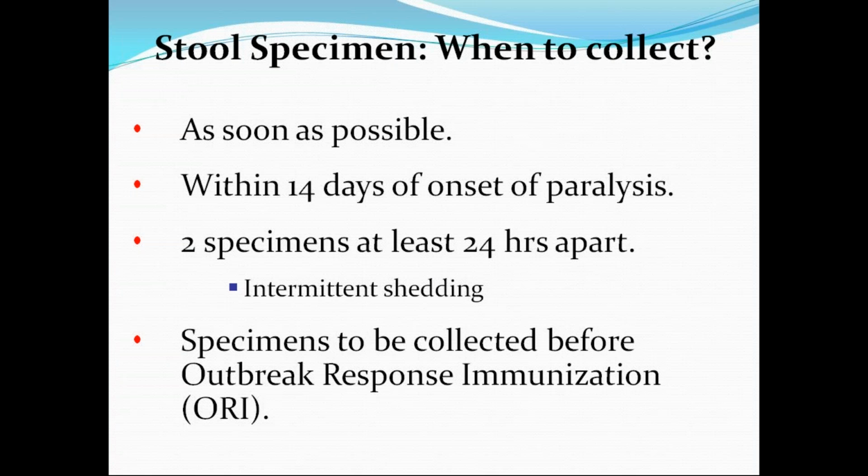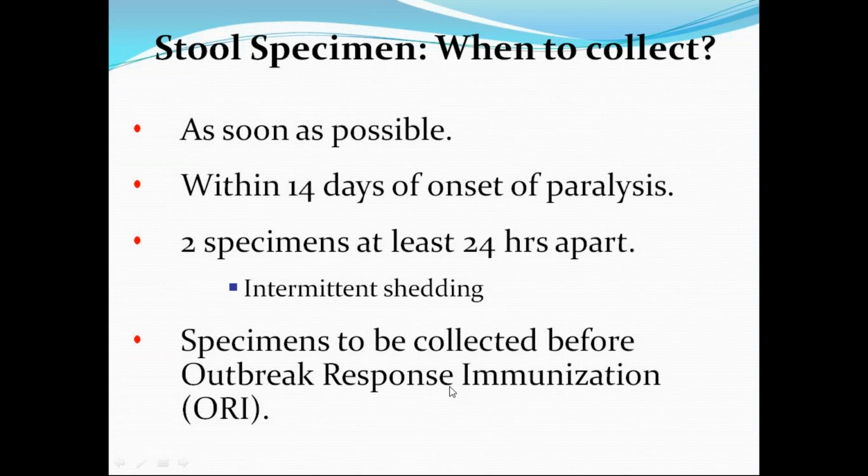Ideal for acute flaccid paralysis surveillance is the collection of stool specimens. When to collect? As soon as possible. Whenever you suspect acute flaccid paralysis in any child less than 15 years, we have to collect the stool specimen, ideally as early as possible, at least within 14 days of onset of paralysis, 2 specimens at least 24 hours apart. This is usually asked in the oral exam. The 24 hour gap is to cover the intermittent shedding of viruses, and the specimens should be collected before outbreak response immunization.